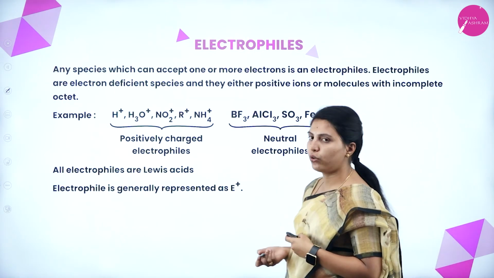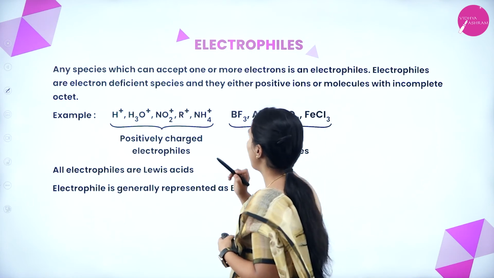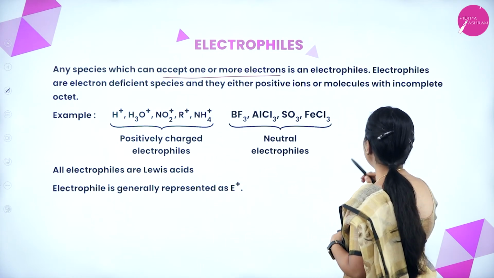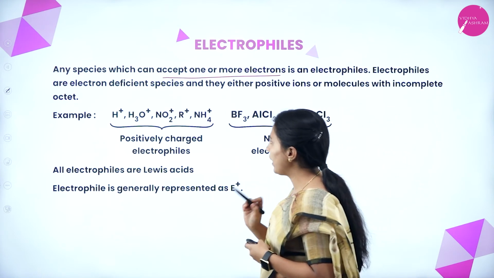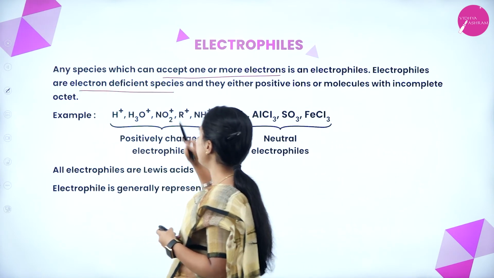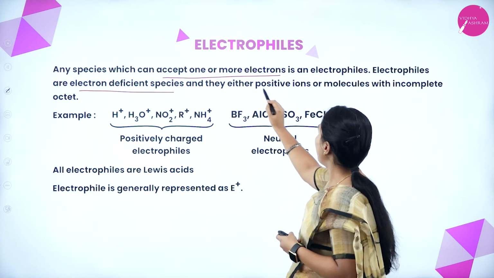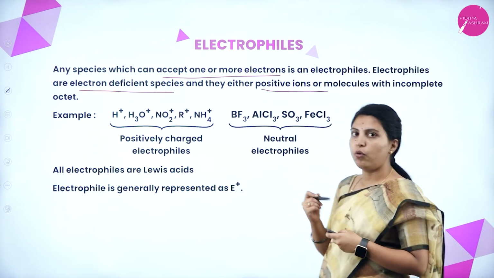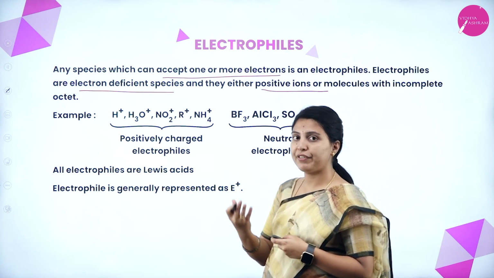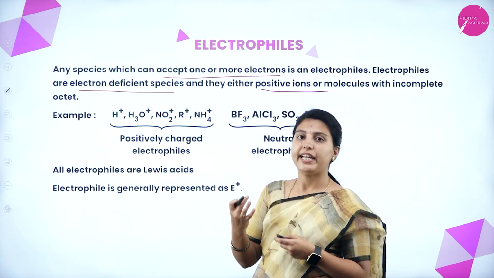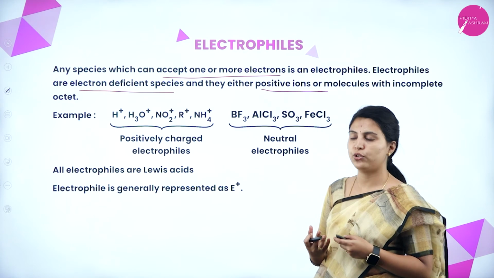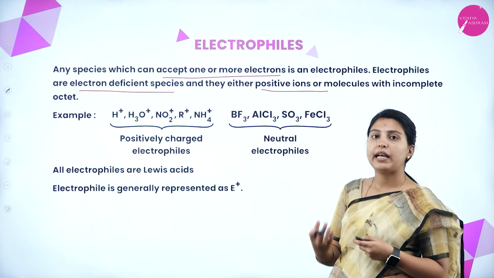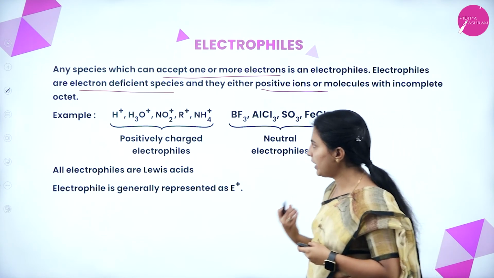Next is electrophiles. Any species which can accept one or more electrons is an electrophile. Electrophiles are electron deficient species and they are either positive ions or molecules with an incomplete octet. What are electrophiles? Electron deficient species. They may accept one or more electrons also. Usually they will be positive ions or an incomplete octet state will be there.